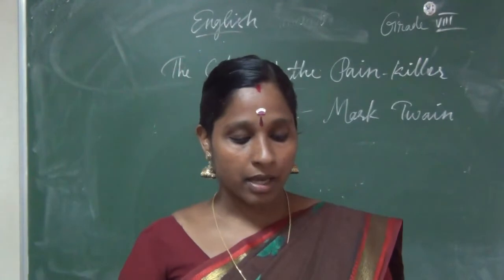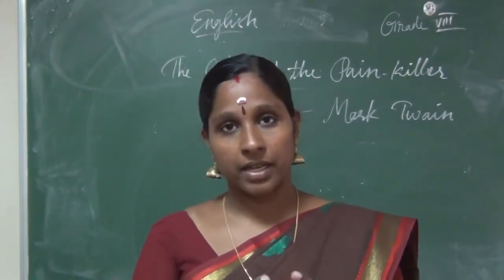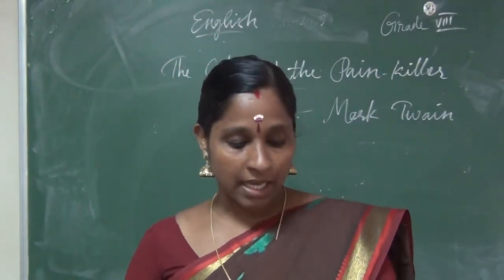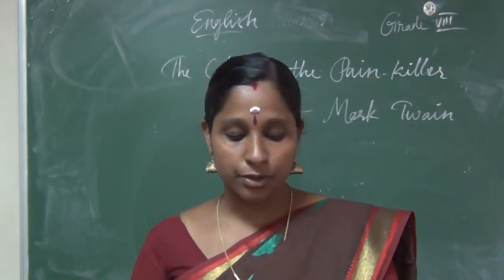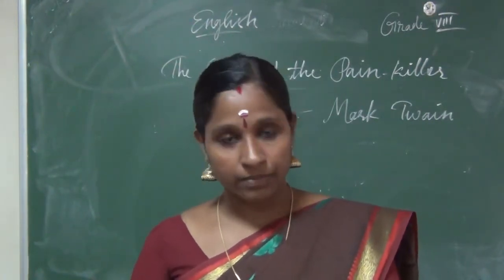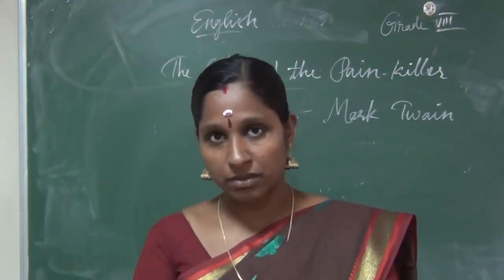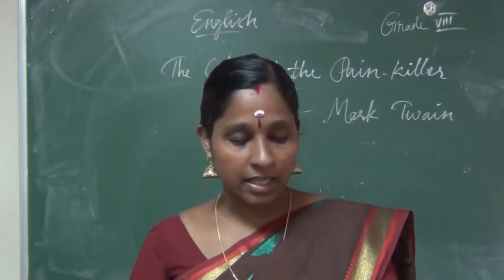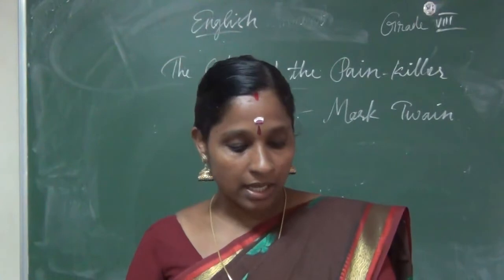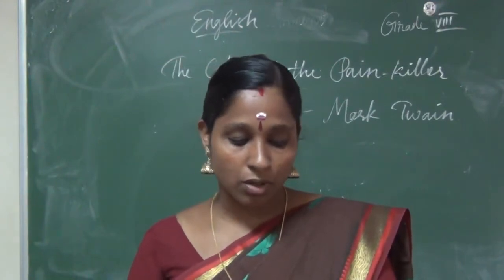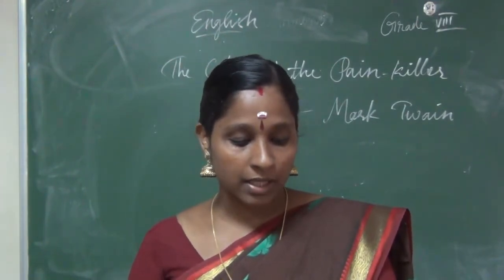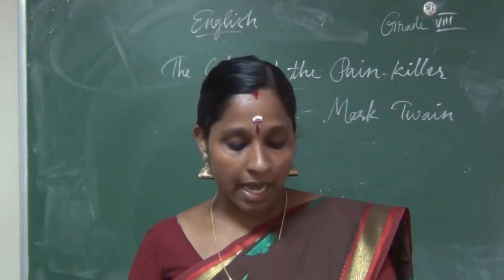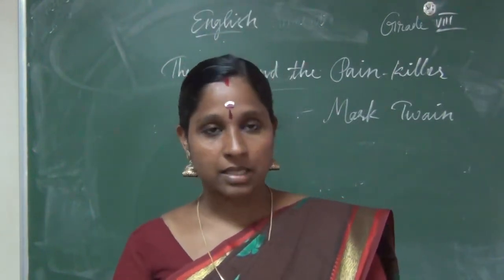A note about the novel. The Adventures of Tom Sawyer is a famous novel of Mark Twain. It's about a young boy, Tom Sawyer, growing up along the Mississippi River at St. Petersburg.